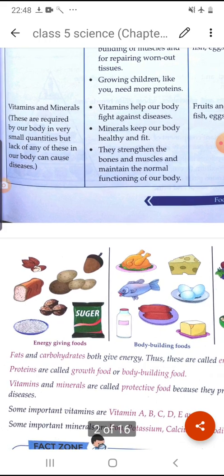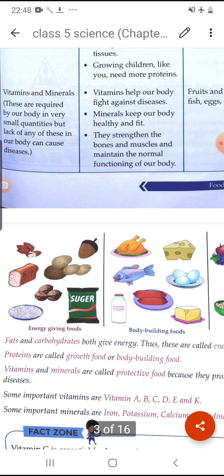Now as you can see, potato, bread, sugar, all these are carbohydrates. Fat and carbohydrates are known as the energy giving food because they give us energy. Next, these are the bodybuilding foods: egg, fish, milk, cheese.